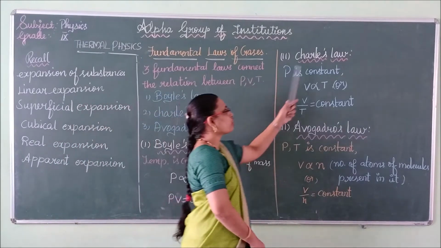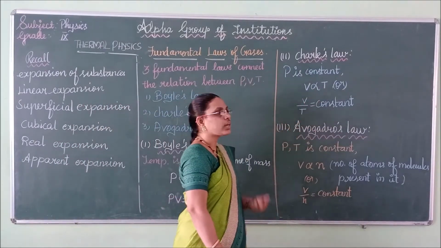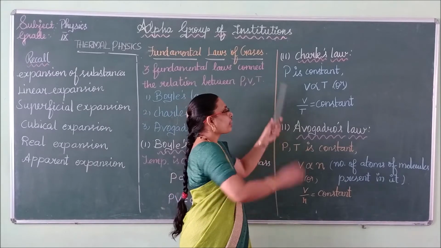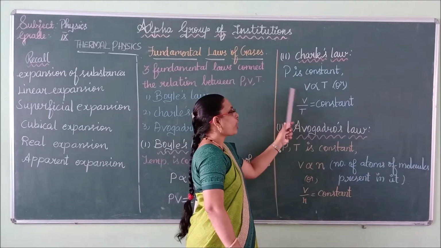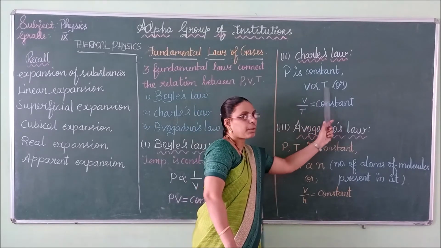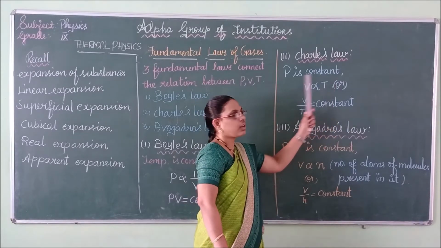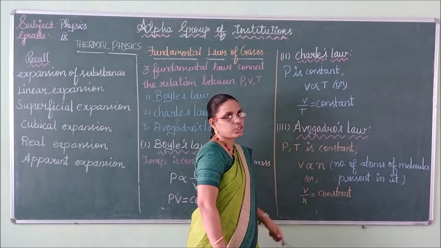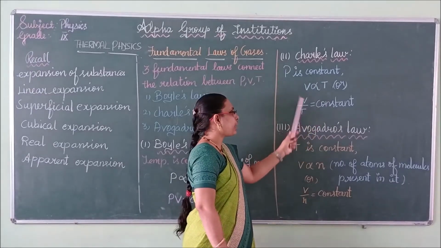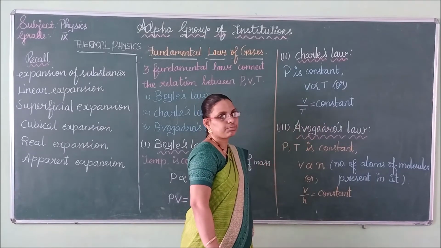Then we move on to Charles' law. So what is called Charles' law? Here the pressure will be kept constant. The volume of the gas is directly proportional to its temperature, or we can write it as V by T equal to constant.